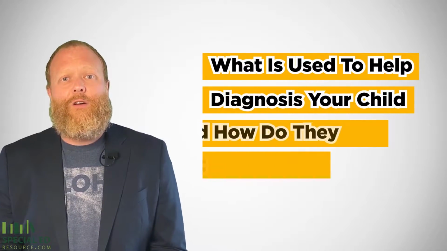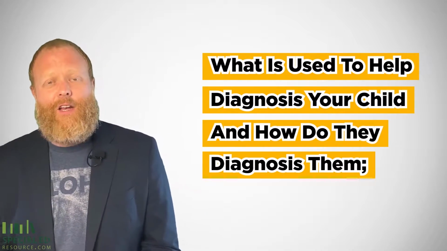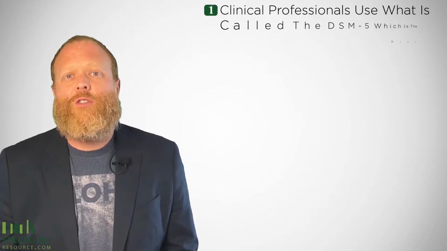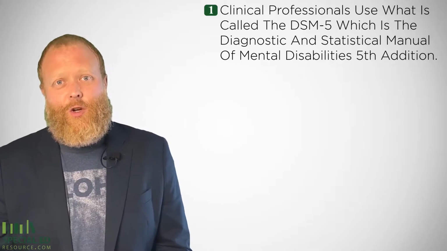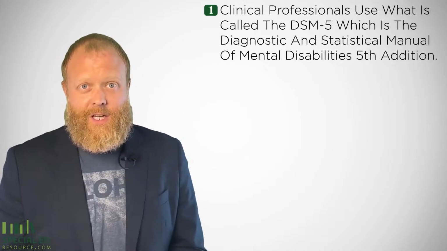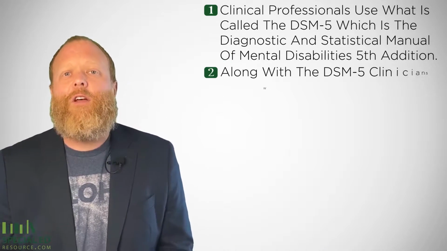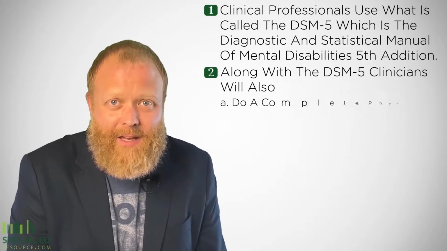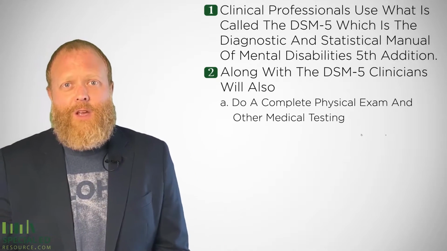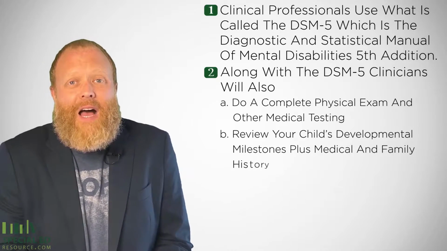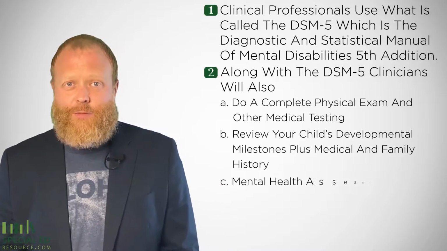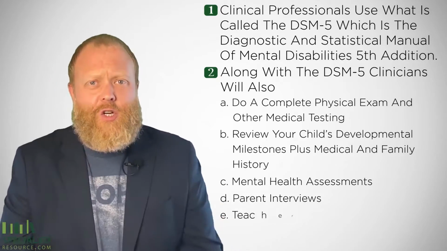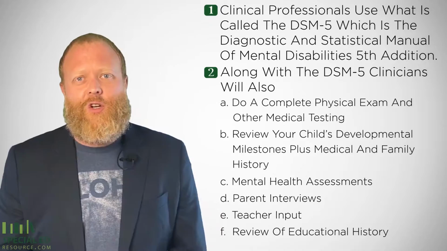The what and how. What is used to help diagnose your child, and how do they diagnose them? Clinical professionals use what is called the DSM-5, which is the Diagnostic and Statistical Manual of Mental Disorders, 5th edition. Along with the DSM-5, clinicians will also do a complete physical exam and other medical testing, review your child's developmental milestones plus medical and family history, mental health assessments, parent interviews, teacher input, and review of educational history.